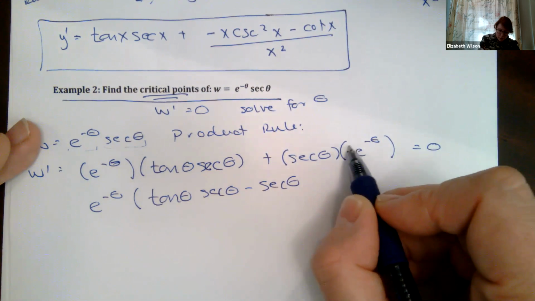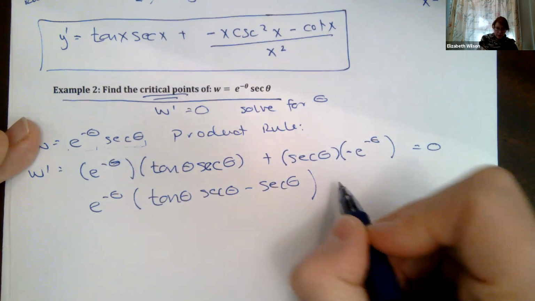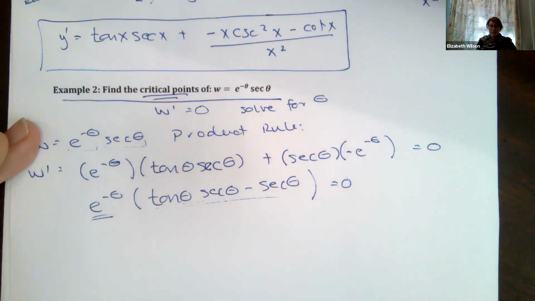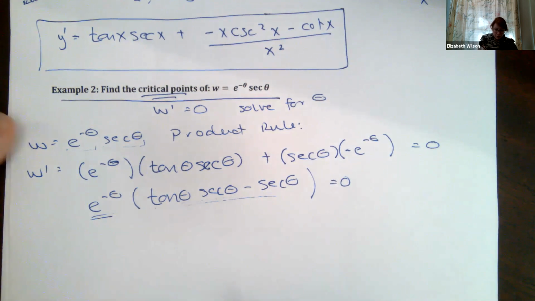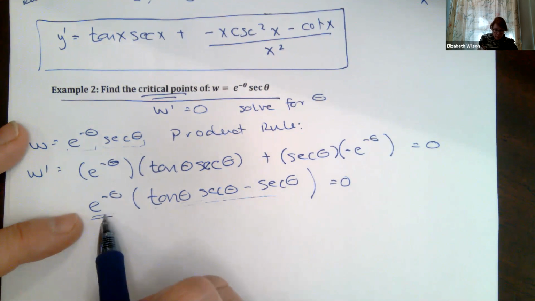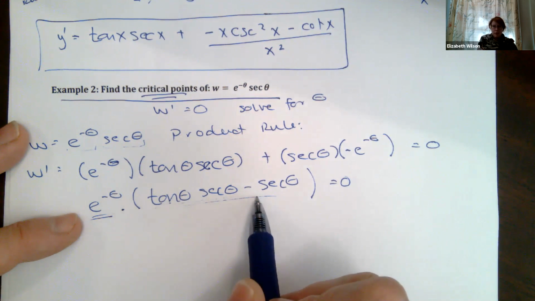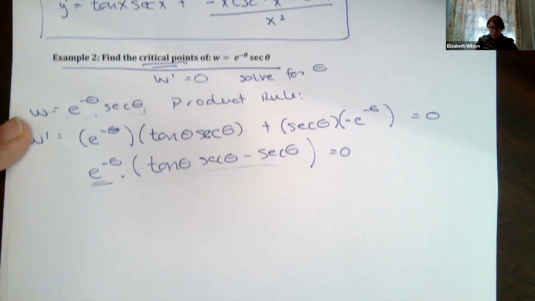That minus comes from this multiplier right here, and I set it equal to 0. So now I have this term and this term that I need to set equal to 0, all my factors. If I had factored out the secant here, I would have e to the minus theta times secant times tangent of theta minus 1. You're going to do the same thing, just in different steps.